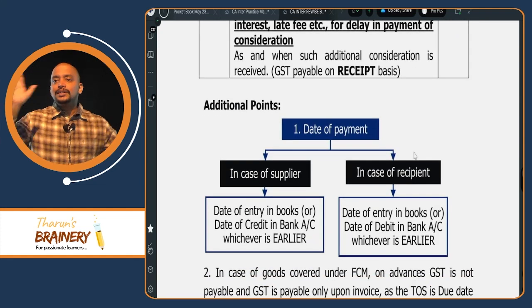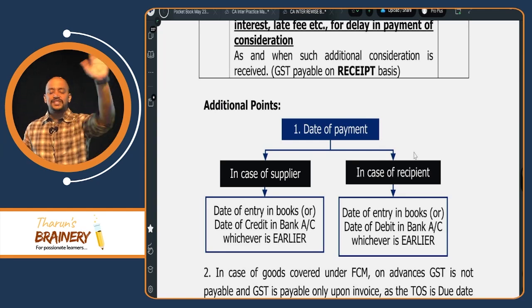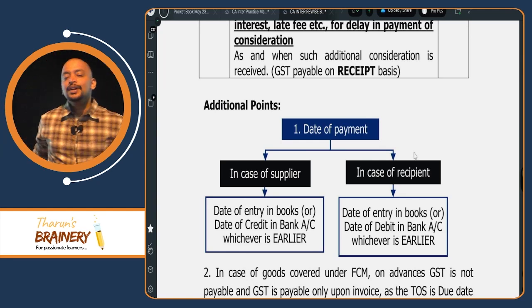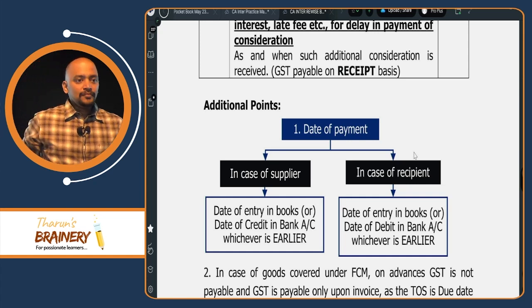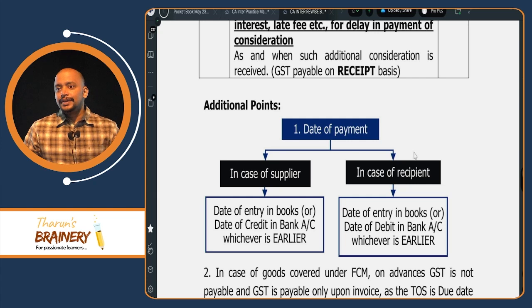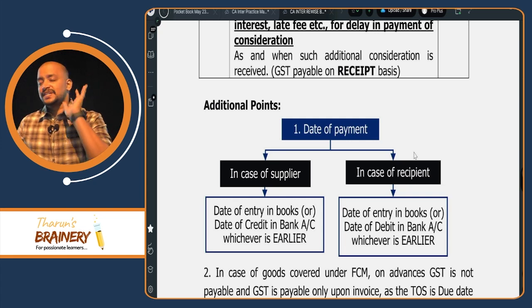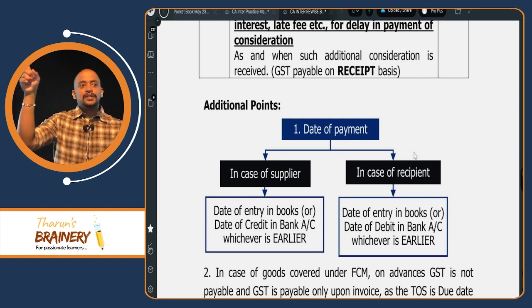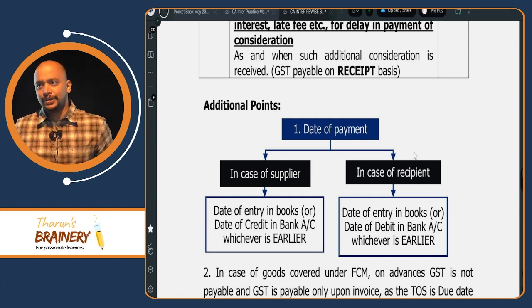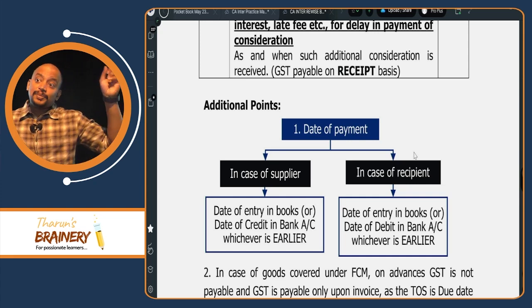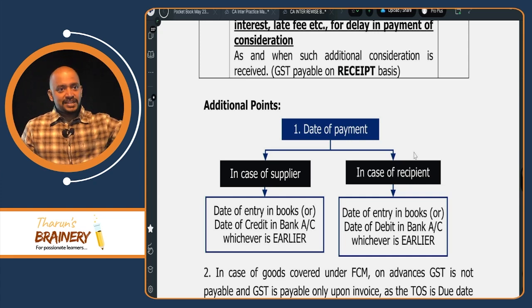Now I want you to tell me these 7 points. Come on, first goods FCM. Don't see a book. Please close the book for some time. So goods FCM, actual date of invoice or due date of invoice, whichever is earlier. Then services FCM. Two situations: invoice given within due date, invoice not given within due date. Invoice given within due date: actual date of invoice or date of payment, whichever is earlier. Good. Then if invoice is not given within due date, completion date or payment date, whichever is earlier.